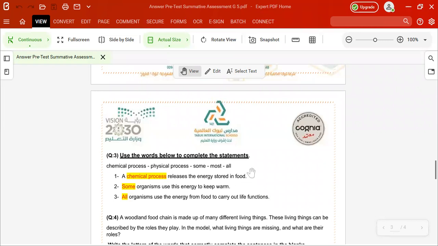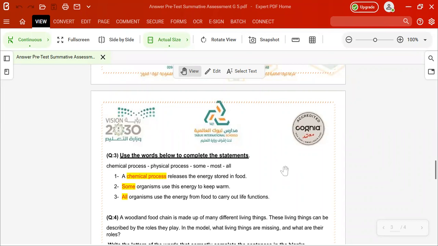The second one is talking about organisms. Organisms use this energy to keep warm, right? But is it all organisms, or some organisms? The answer will be some organisms use the energy to keep warm, because we can't notice it in plants, but in animals and humans we can see it, right?